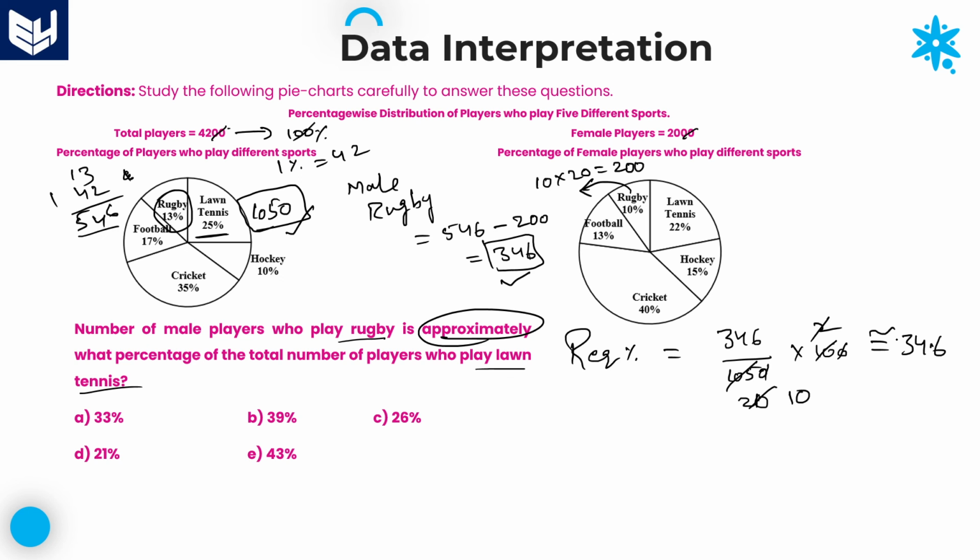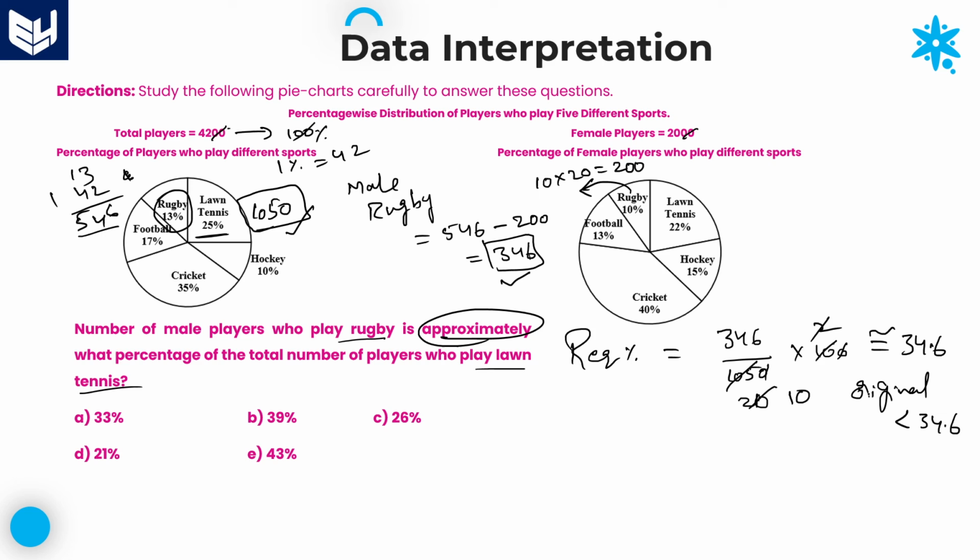This is just an approximate value. If we take the denominator as 20 instead of 21, we are reducing the denominator value. If you reduce the denominator value, we'll get an answer which is greater than the original answer. So the original answer is definitely less than 34.6 and somewhat close to 34.6.